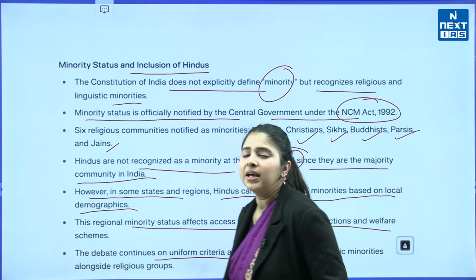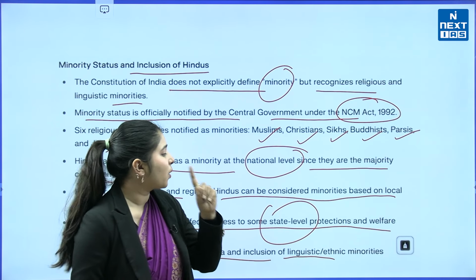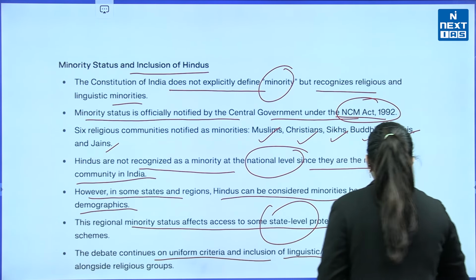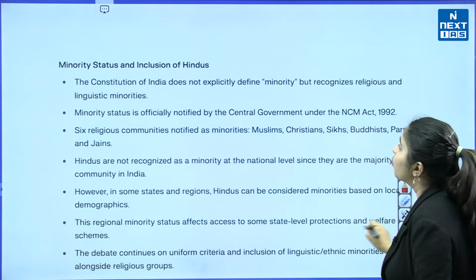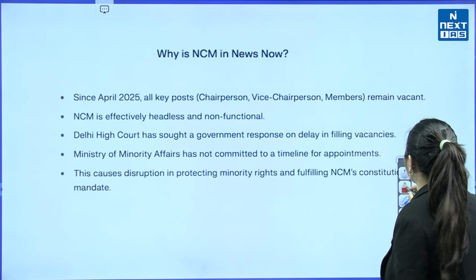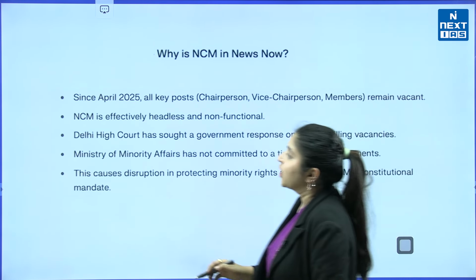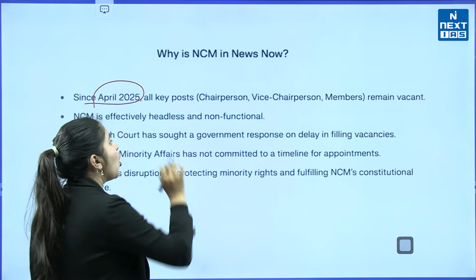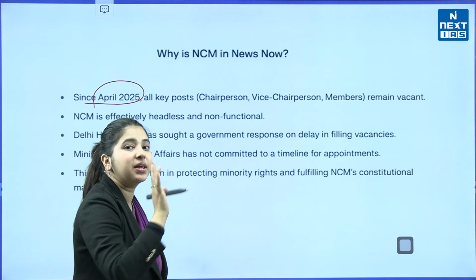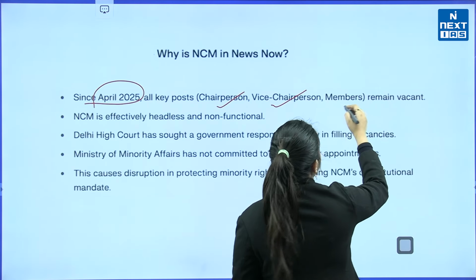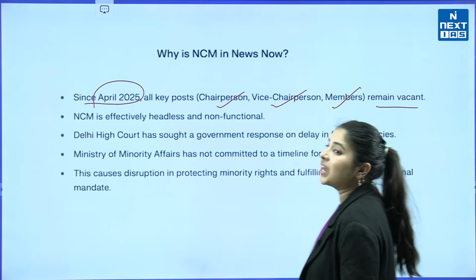Now the debate keeps on continuing, but there is one thing that you need to understand: this NCM Act. And what is NCM? Why is NCM in the news? Why are we talking about this now? Since April 2025, all key posts in the NCM, may it be chairperson, vice chairperson and members, remain vacant.